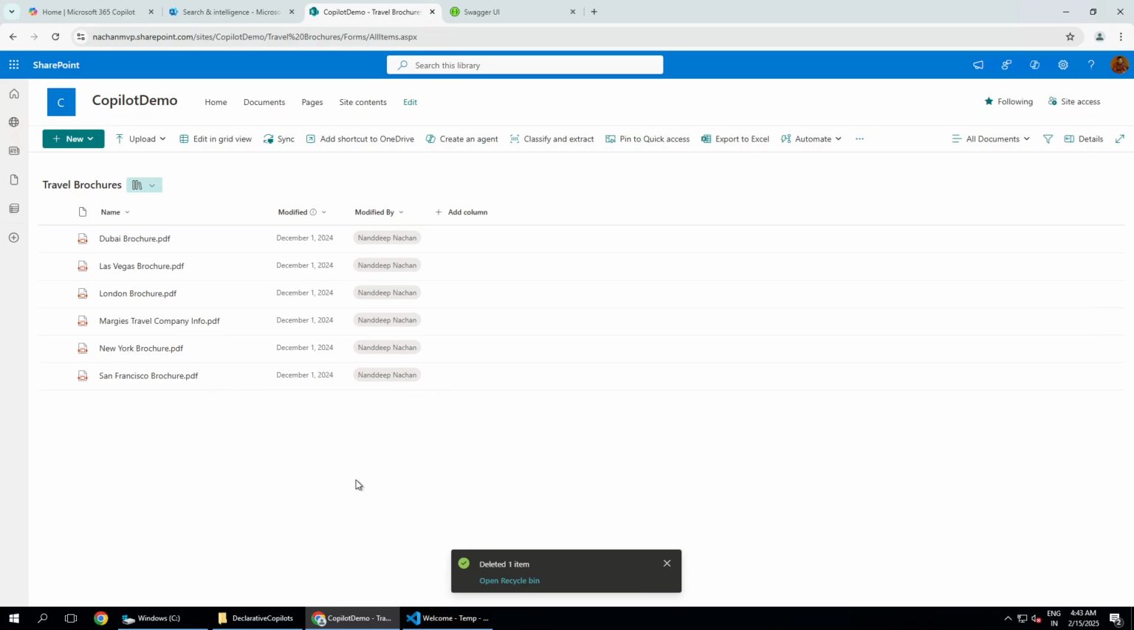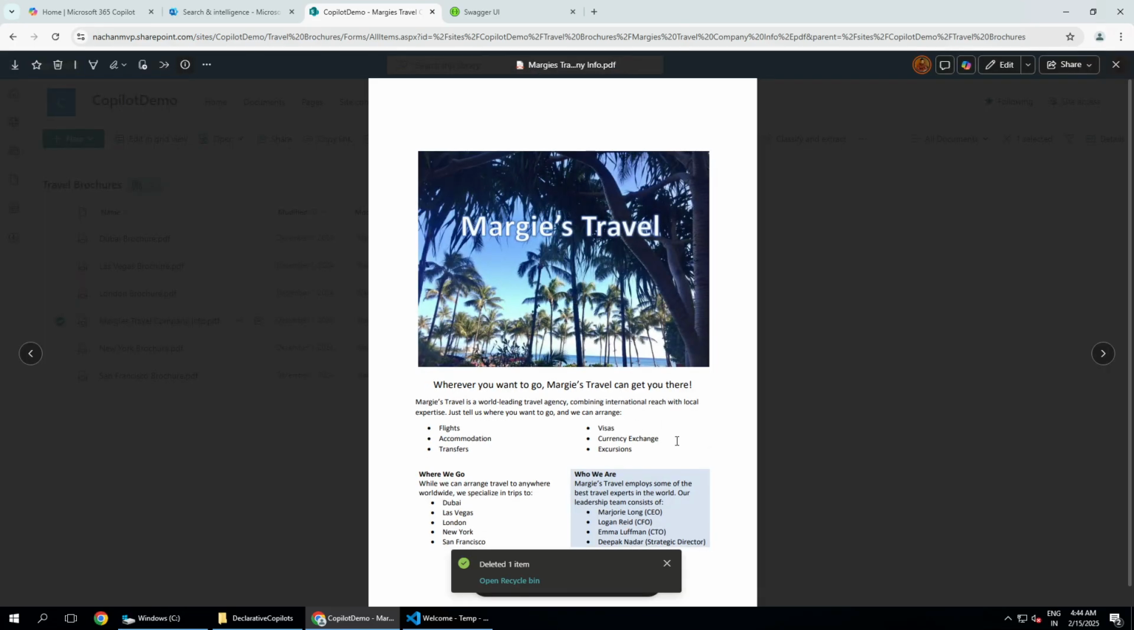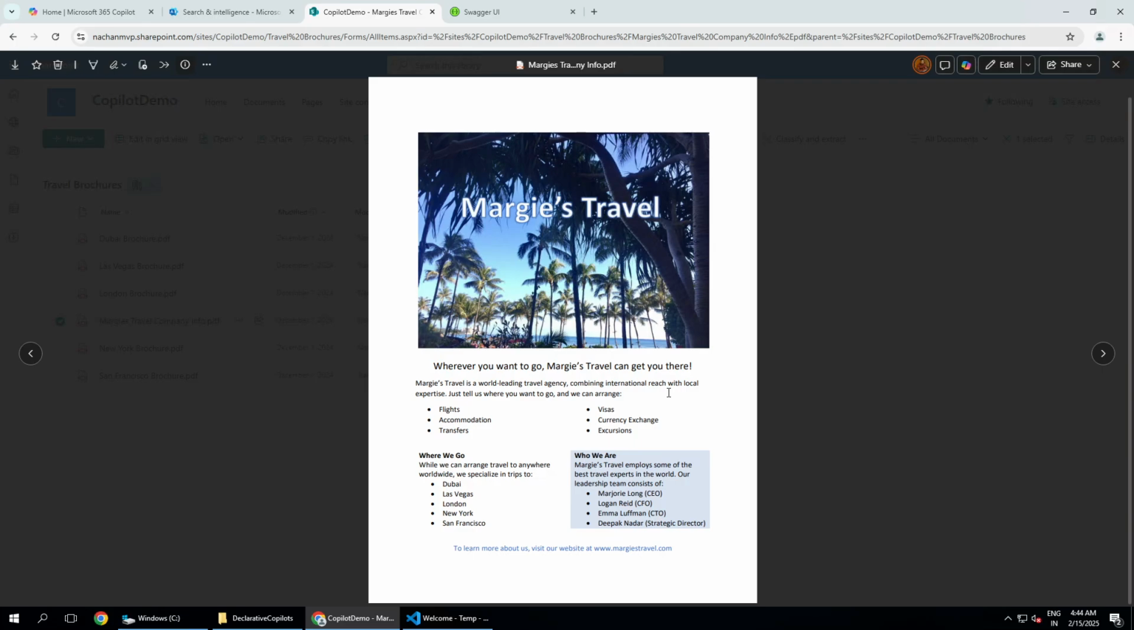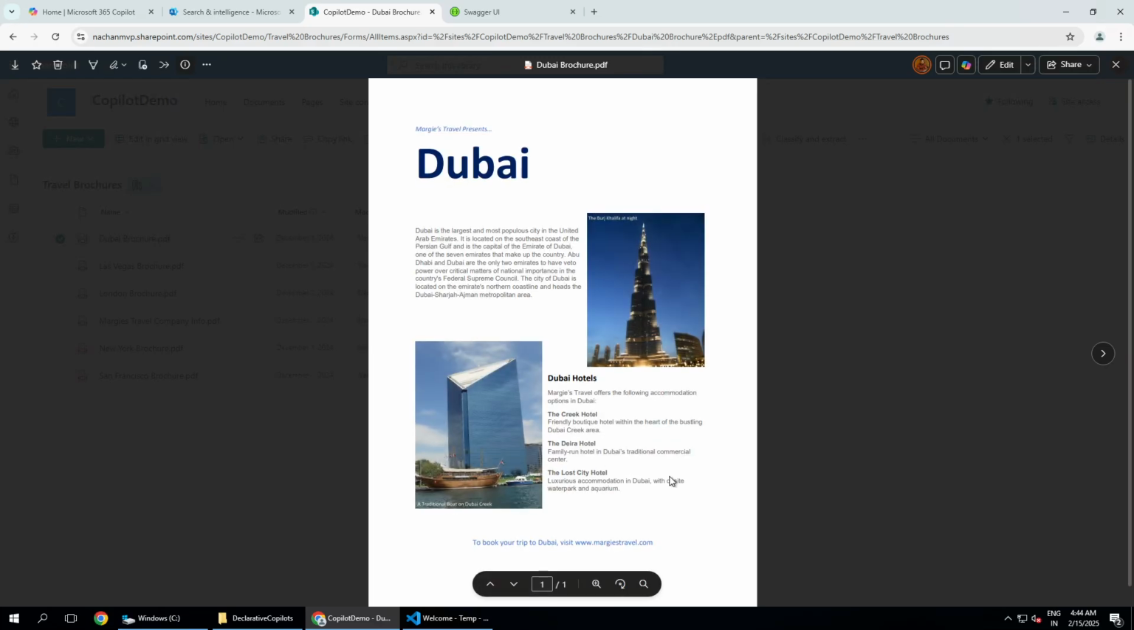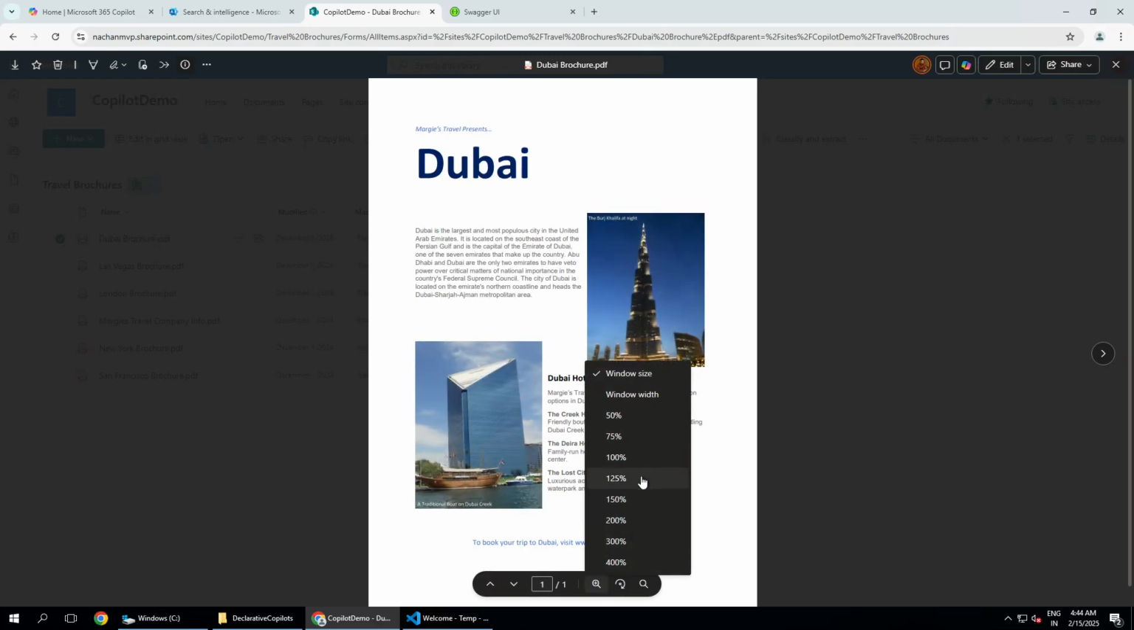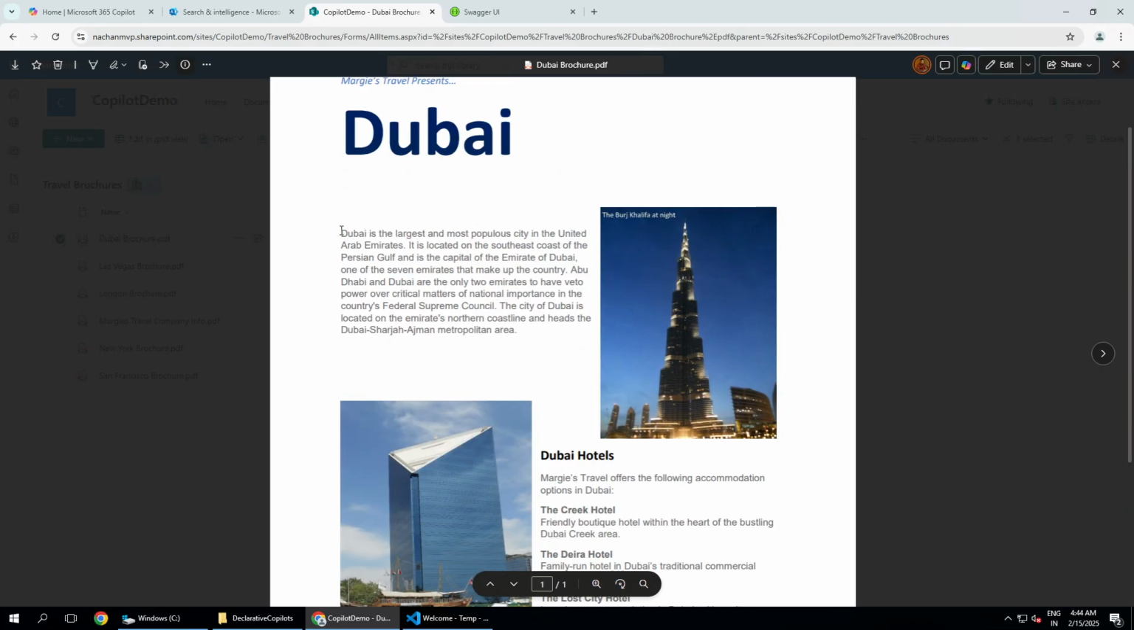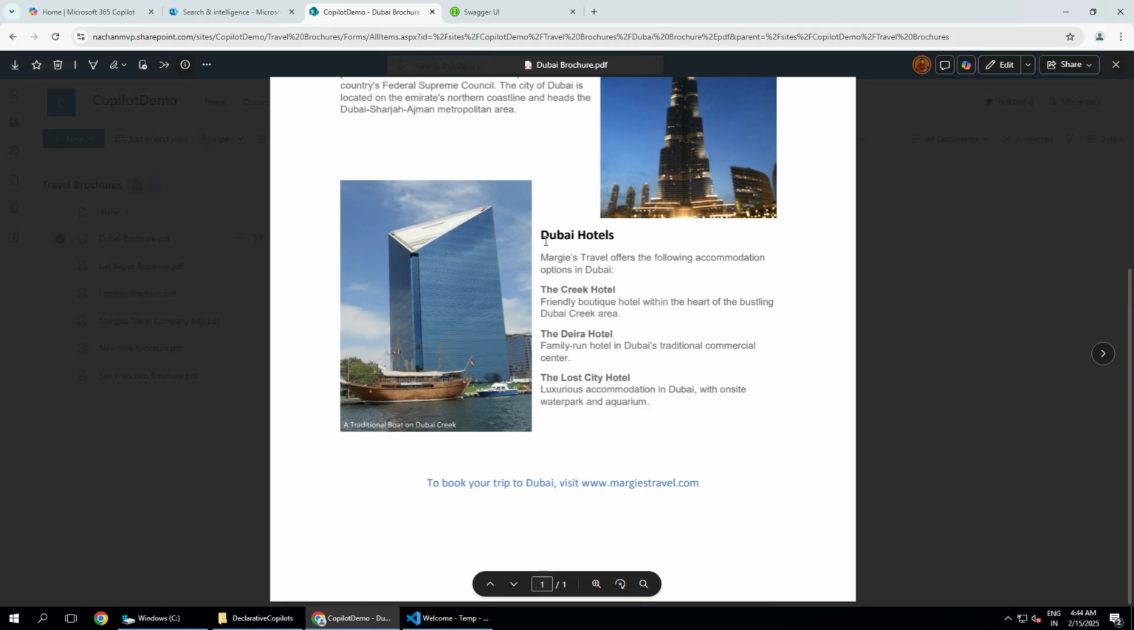Imagine that you are running a travel company called Market Travels, which runs its business in various continents, cities, and countries. We provide travel options as well as hotel accommodation options. So if I open this Dubai brochure, here you can see the information about Dubai specifically. Let me zoom it in. Here we have basic information about Dubai, like what Dubai is famous for, and these are the hotels in which we operate in Dubai.